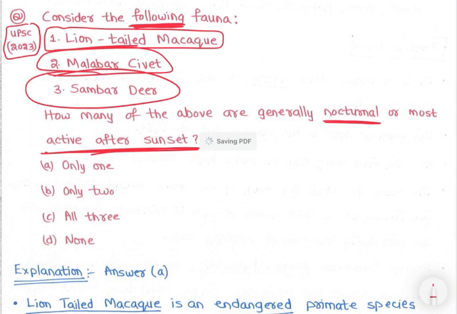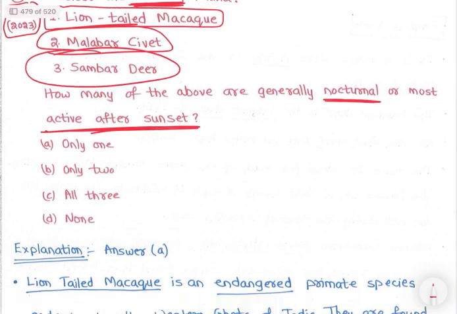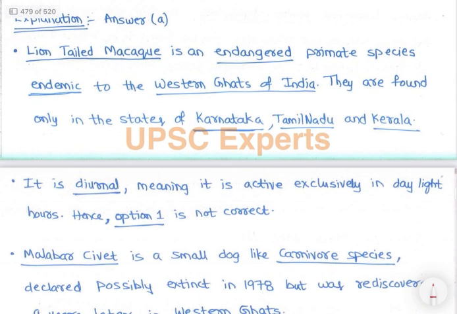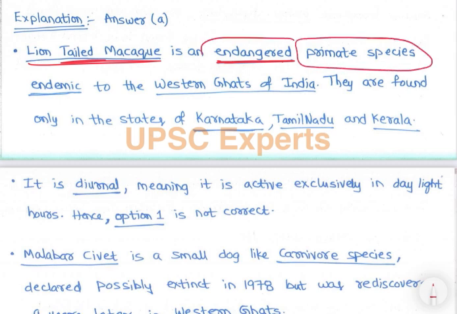Let's discuss it, right? We'll read the entire content, you will understand it. See, lion-tailed macaque is an endangered primate species, right? Primate species, say humans. Humans are also primates, right? We are what? We are diurnal, right? We are not nocturnal, right? हम रात में सोते हैं, दिन में काम करते हैं, right? So primates are generally not nocturnal, right?